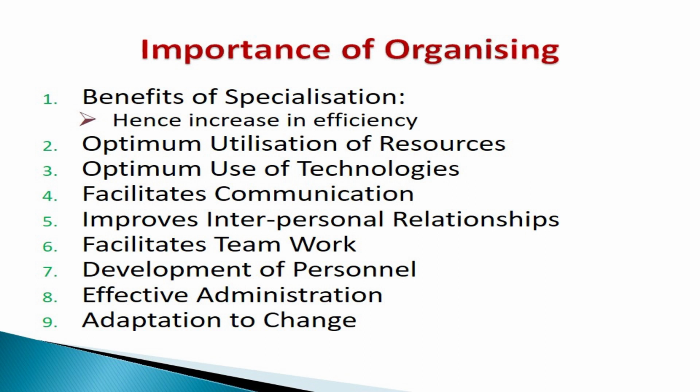Communication is an important element of the directing function of management. It also helps organizing and facilitates communication. Then it improves interpersonal relationships. There is a link between different persons, a superior-subordinate relationship. Every subordinate is to obey the instructions and orders given to him by his superior, and every subordinate will report to his boss. This way there is a chain of relationship among them. They interact and communicate among themselves, and by this way interpersonal relationship is developed. A healthy atmosphere is created inside the organization. So, this is another importance of organizing.